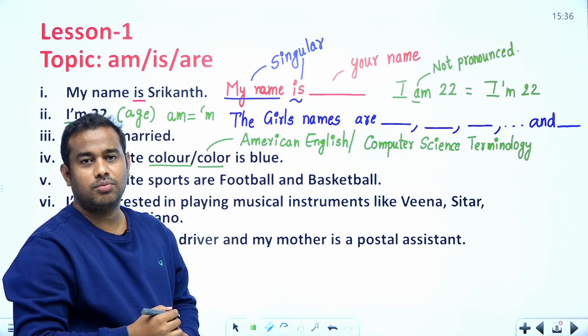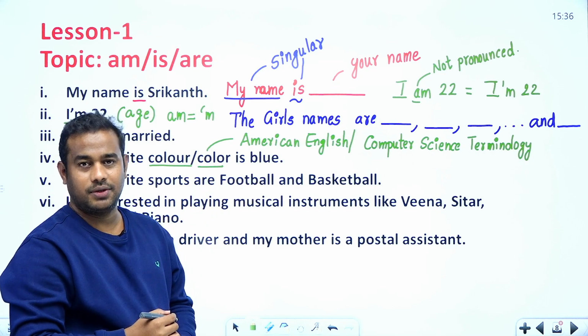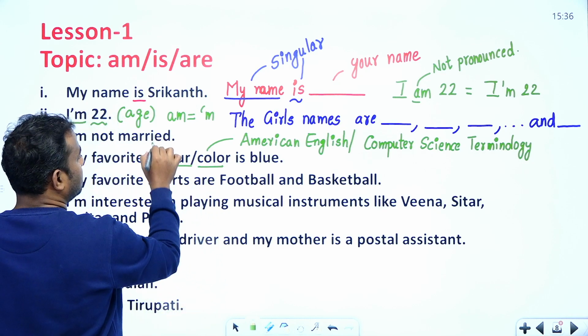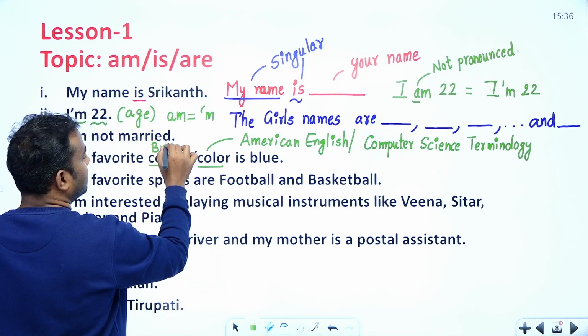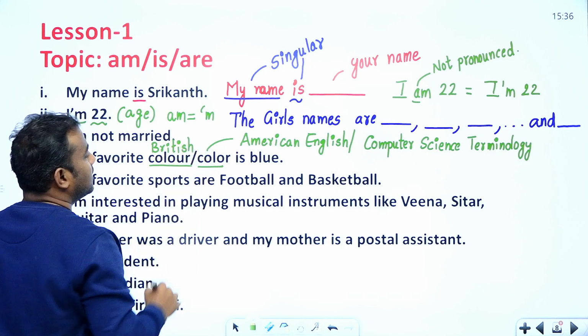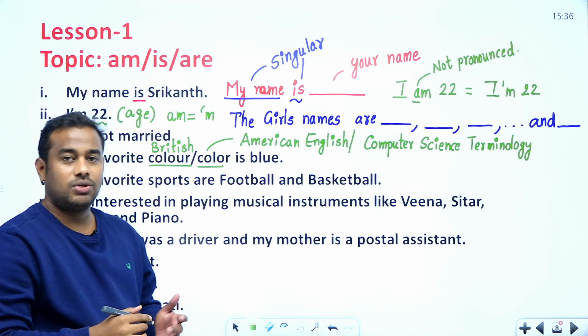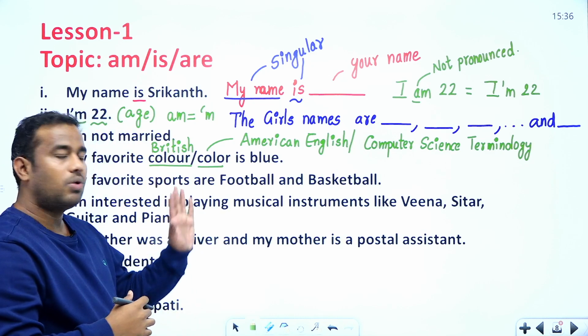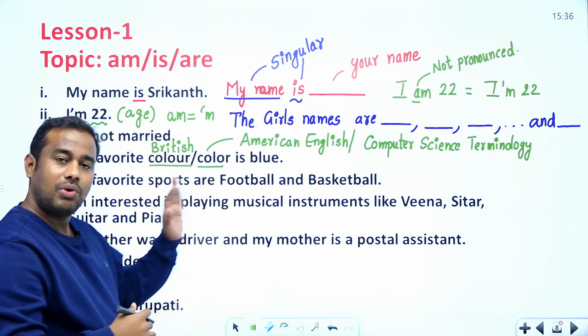That is what you will observe in most textbooks. But the British spelling is COLOUR. That's the only basic difference. Actually, both COLOR and COLOUR are correct.